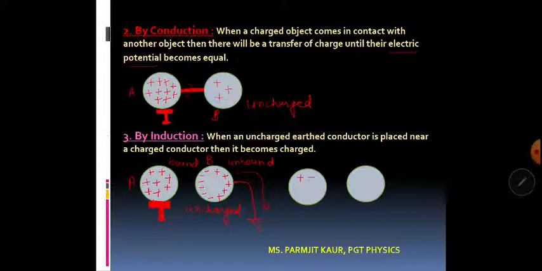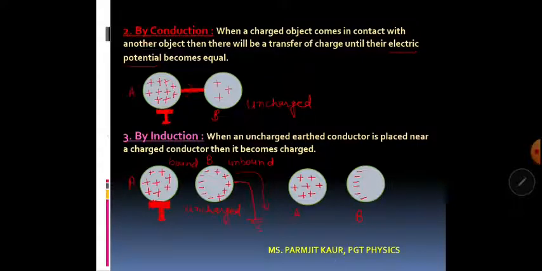So what I will be left with is that the charge on A will be as it was earlier. However, on B the charge will be only negative after earthing. Afterwards, if I remove A from here, the charge on B will get uniformly distributed.